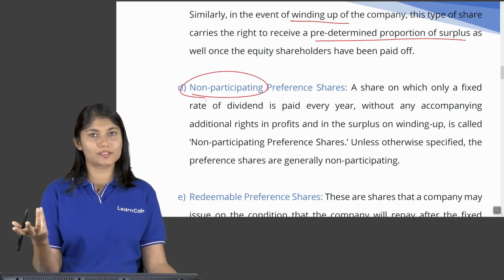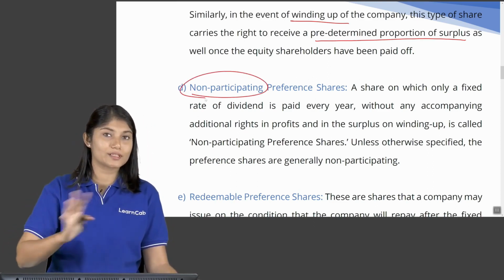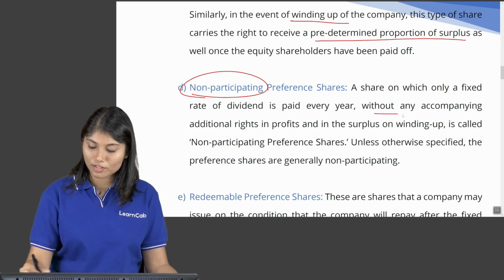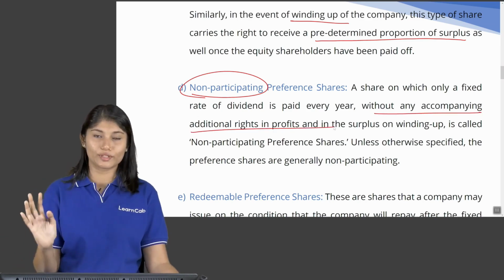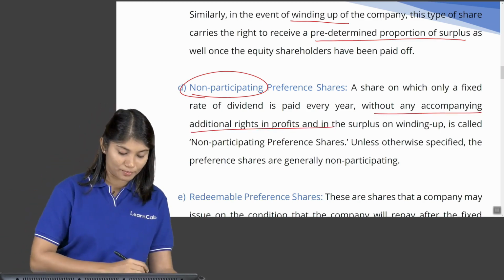Non-participating means, as the name itself suggests, this particular right of getting surplus is not there. That's all. So, there is no accompanying additional right in profit. There is just a fixed rate of dividend.